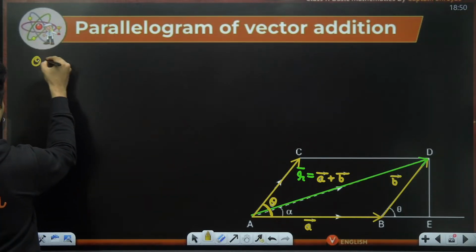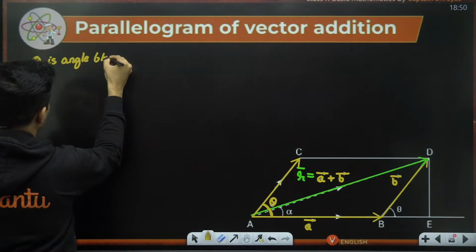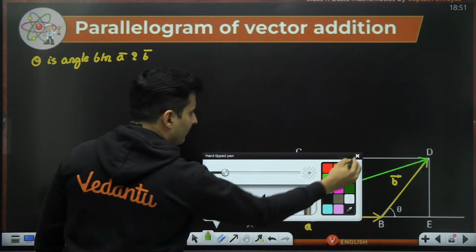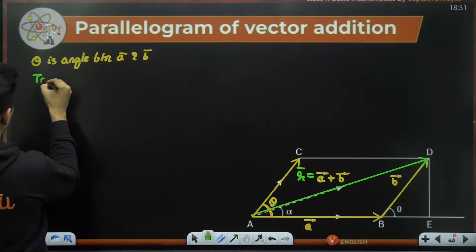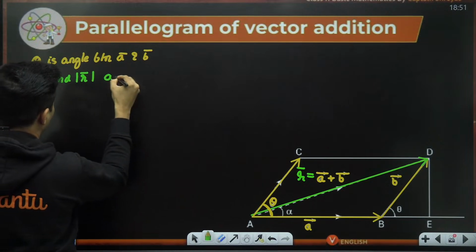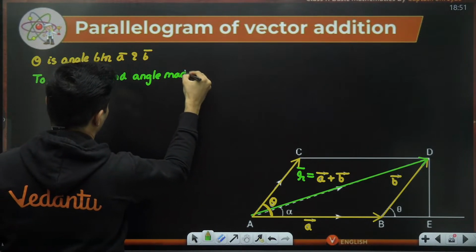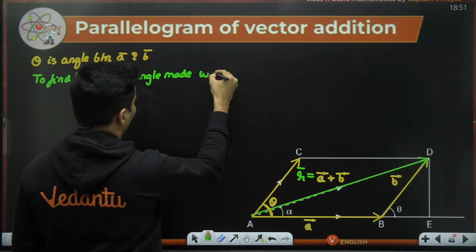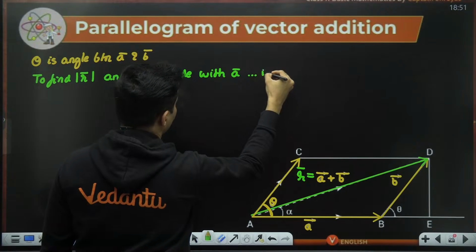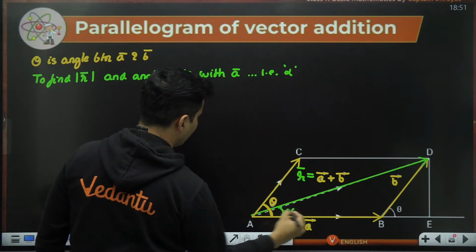So theta is the angle between vector A and vector B, and then we have to find the resultant's magnitude and the angle made with, let's say, vector A, that is angle alpha. This is your angle alpha.